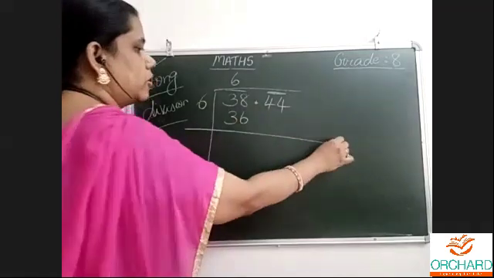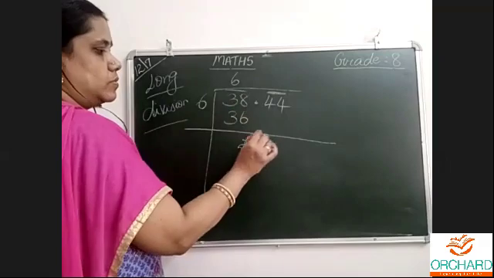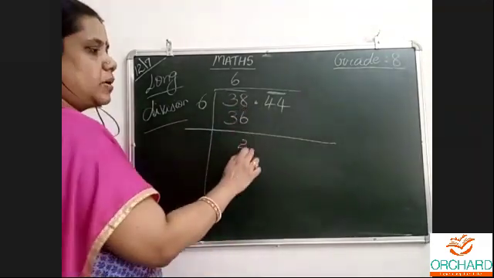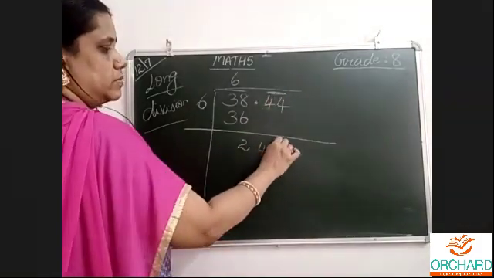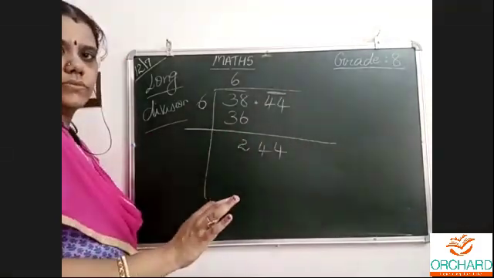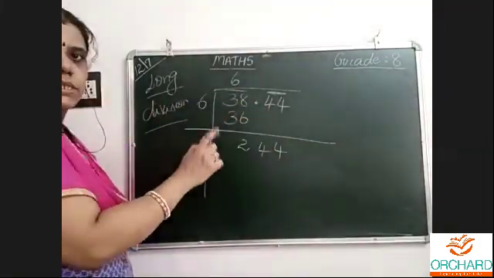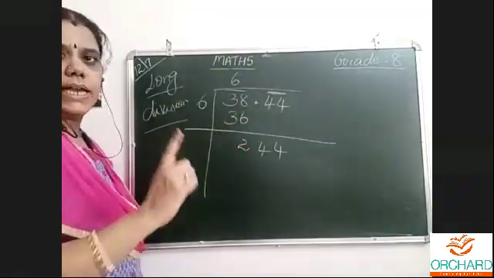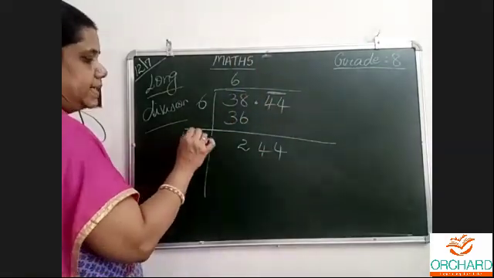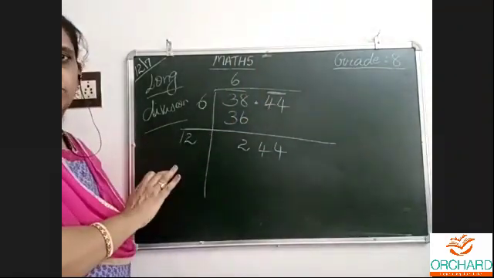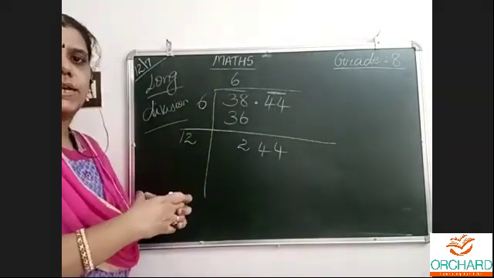Step number 1, long line. Minus. 38 minus 36, 2. Don't bring down any point now, we will not do anything with it later on. 44 bring down. What I told for long division: this number must be doubled, I mean multiplied by 2. 6 2s are 12. You must write 12. This is permanent. Whatever number we write here will get attached to the 12.